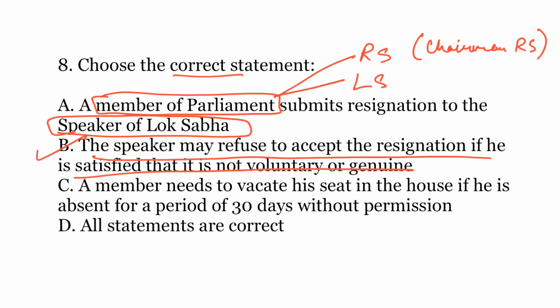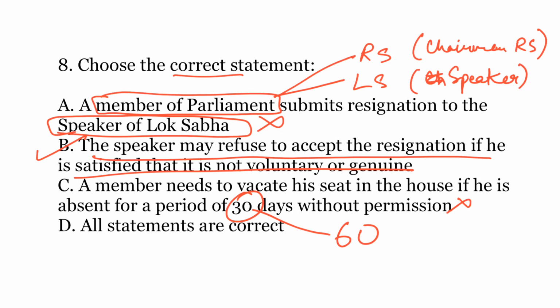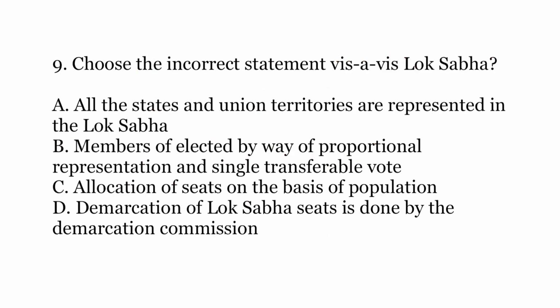Whereas if he is a member of Lok Sabha, only then he should submit his resignation to the Speaker of Lok Sabha. So this statement is wrong. Third statement, a member needs to vacate his seat in the House if he is absent for a period of 30 days without permission. It is actually 60 days without permission. So this statement is also incorrect. And since the question is asking for the correct statement, option B is the correct statement.